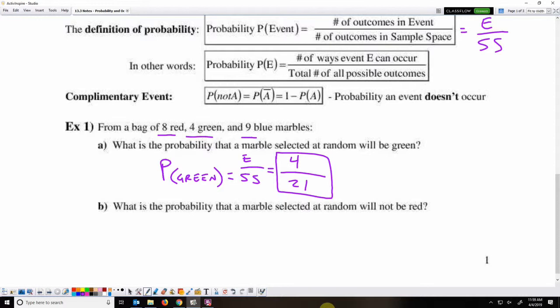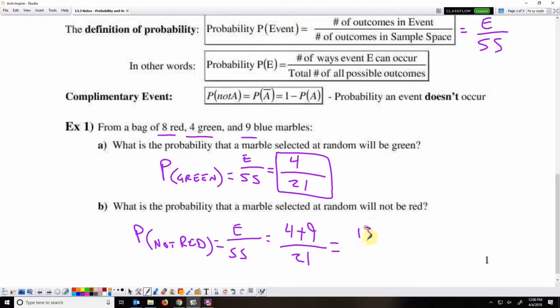What is the probability that it will not be red? So the probability of not red. Okay, so once again we need an event and a sample space. The event is not red. Marbles that are not red are green. There's 4 of those. And blue, there are 9 of those. And the sample space is all the marbles, and there are 21 of them. So that would be 13 out of 21 are not red. So the probability of not picking red is 13 out of 21.